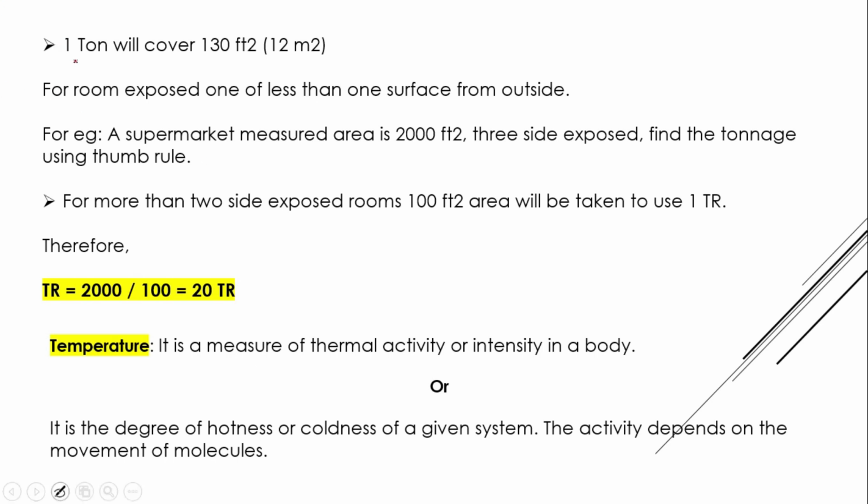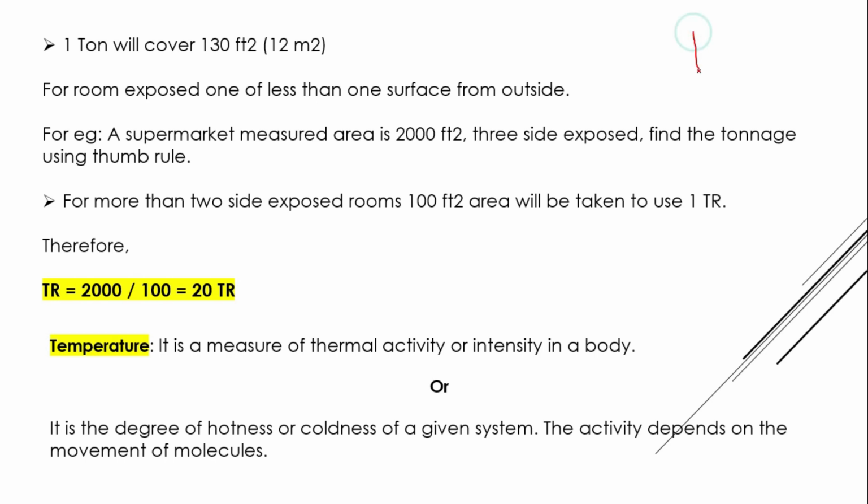So 1 ton will cover 130 square feet of area when the room is exposed to one or less than one outside surface. One exposure or less than one exposure. In this case, we have to cover 130 square feet per 1 ton.